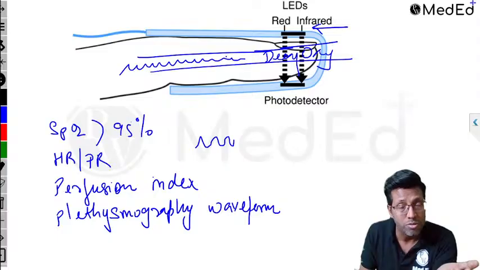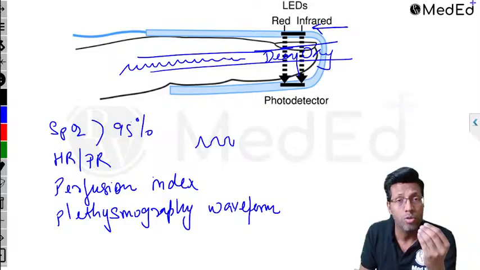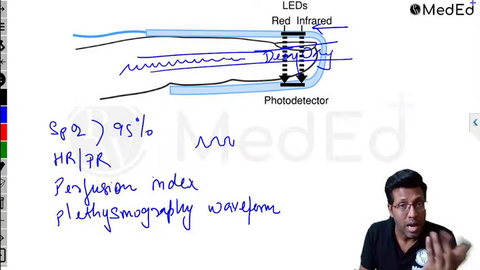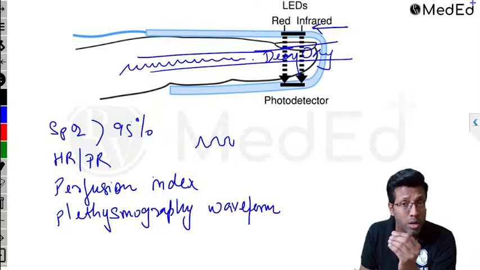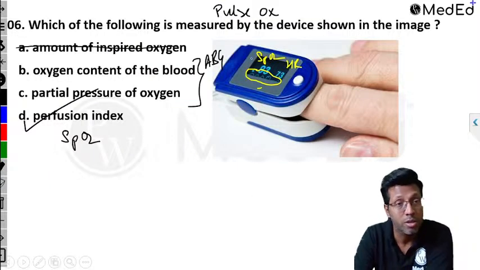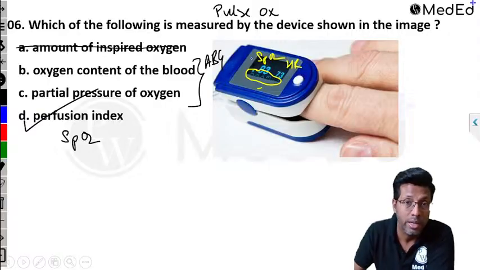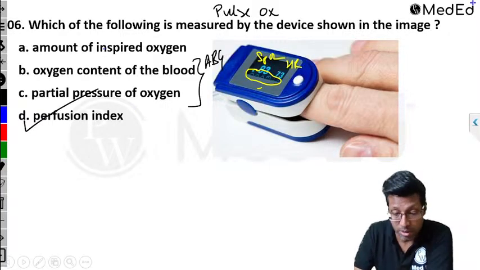Anything that causes vasoconstriction, anything like Raynaud's disease, even peripheral vascular diseases, you will get a wrong reading, right? Or use of vasoconstrictor drugs, shivering, hypotension, hypothermia, anything that affects the blood supply is going to give you a wrong reading, right? So this is inaccurate reading. And remember, pulse oximeter is an important monitor. It's a very important monitor that is asked in the exam. Simple monitor, don't make mistakes.